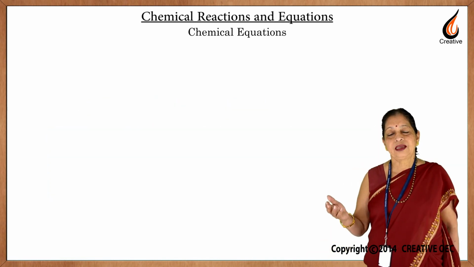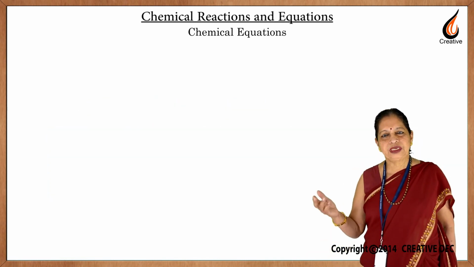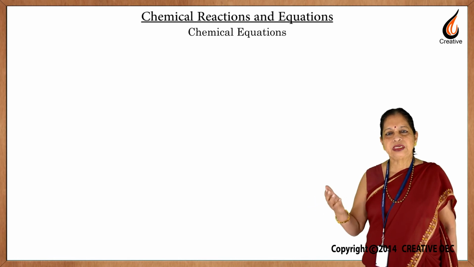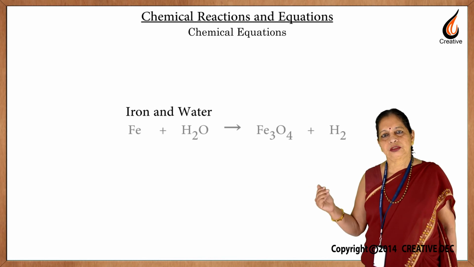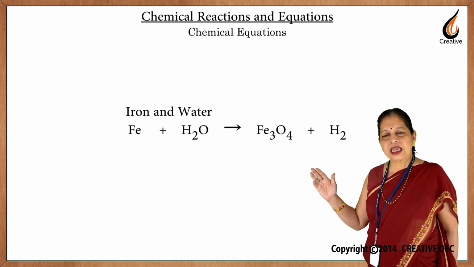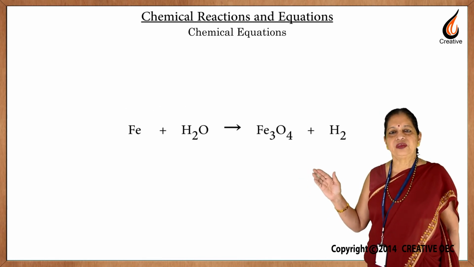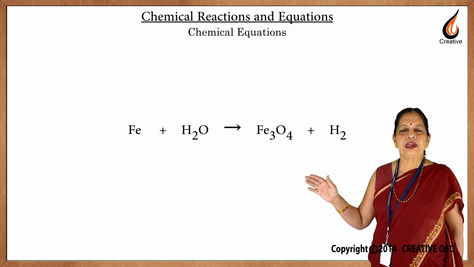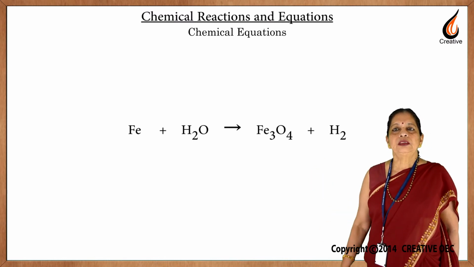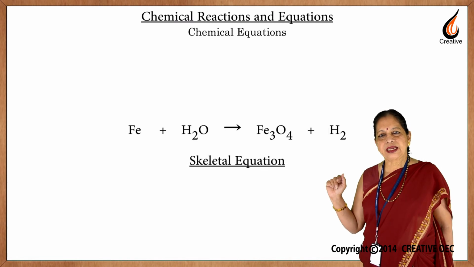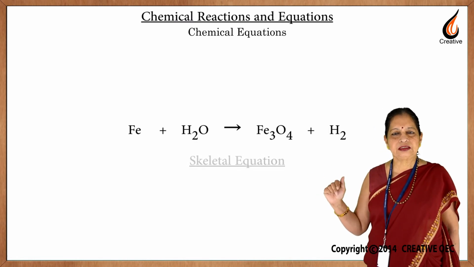Let us now take another example to make it clearer. We will take the reaction between iron and water. Fe plus H2O gives Fe3O4 plus H2. This is the skeletal equation. We need to balance it.